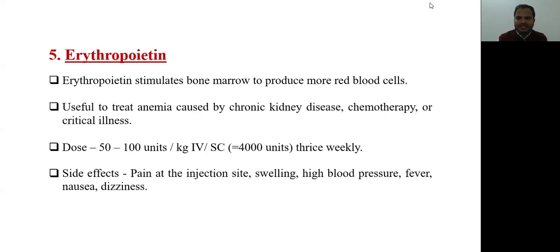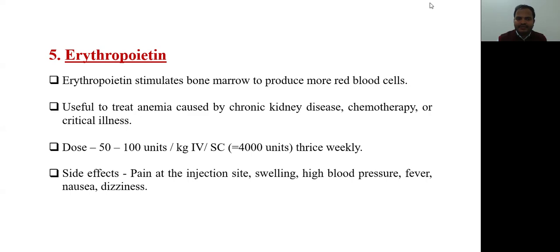The fifth option for the treatment of anemia is erythropoietin. Erythropoietin stimulates the bone marrow to produce more red blood cells. Erythropoiesis means the production of red blood cells, and erythropoietin is the injection that will produce more red blood cells. Useful to treat anemia caused by chronic kidney disease, chemotherapy, or critical illnesses.